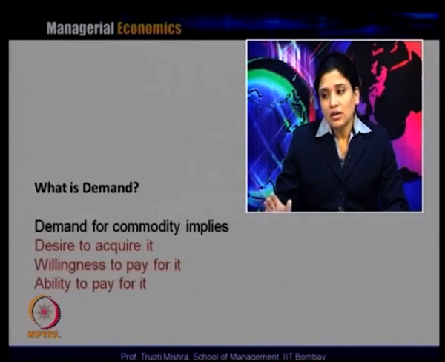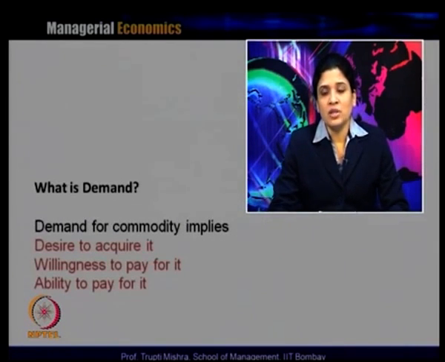So if you take this forward, specifically a demand for a commodity depends on three preconditions. The demand takes place when the consumer has the desire to acquire it, when the consumer has the willingness to pay for it, and when the consumer has the ability to pay for it. So what is this desire to acquire it?